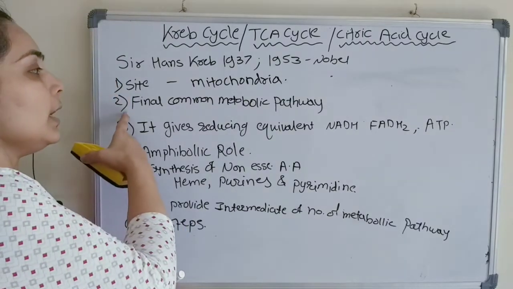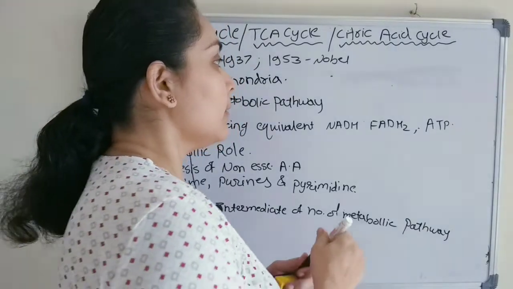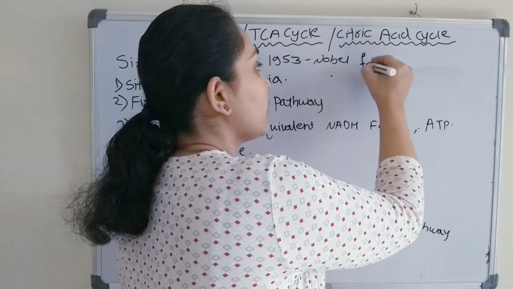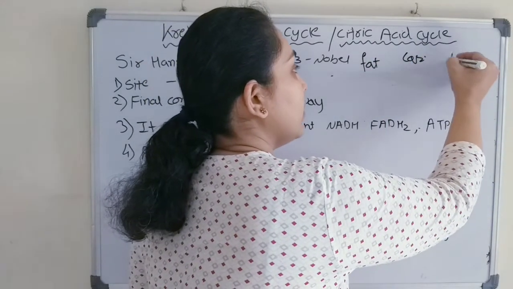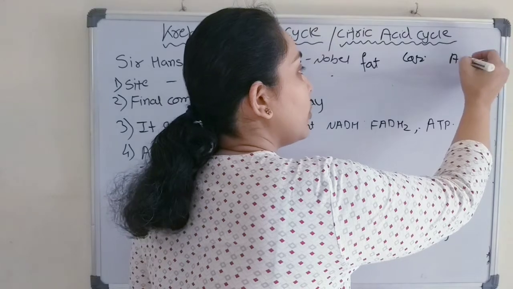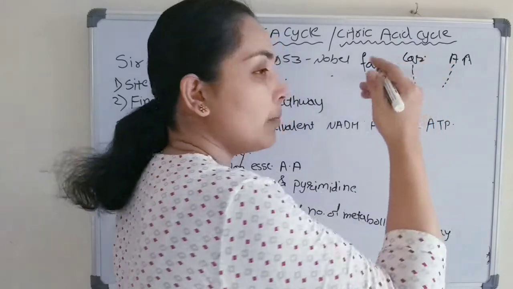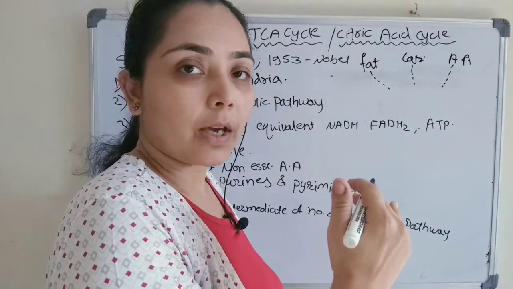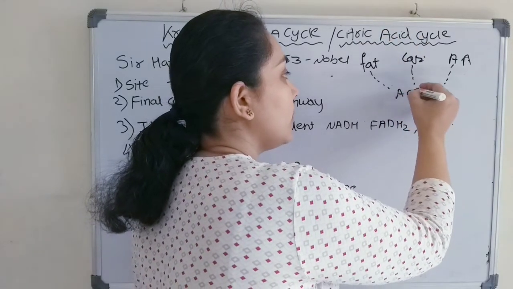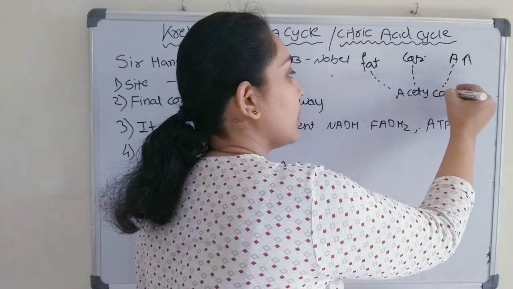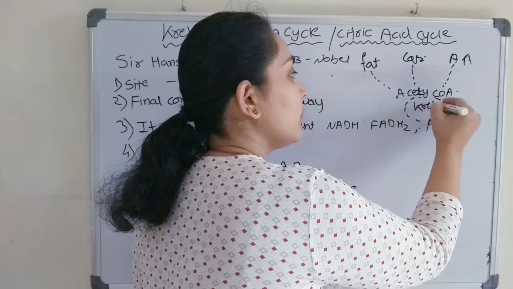Okay. It is also known as the final common metabolic pathway. What does it mean? Like fat, carbohydrate, amino acid or proteins, they all follow their individual metabolic pathway of breakdown. And finally everything will convert to acetyl-CoA, and then acetyl-CoA will enter into Krebs cycle.